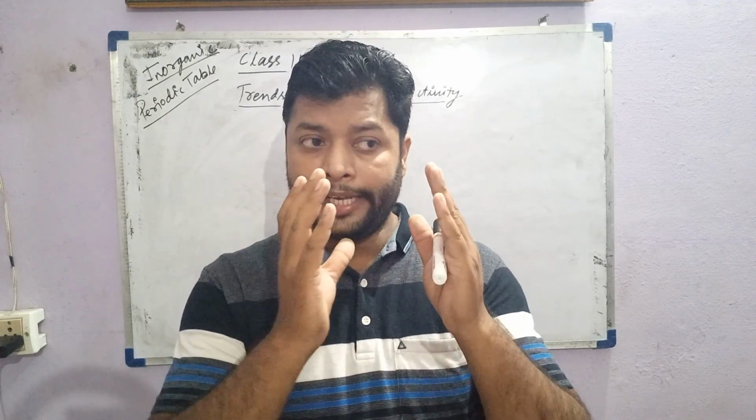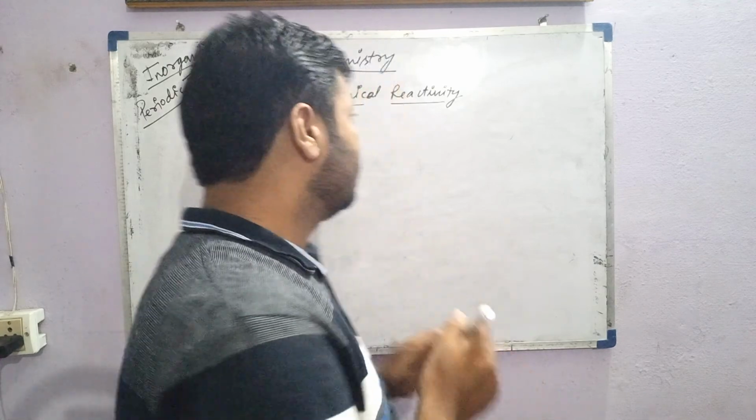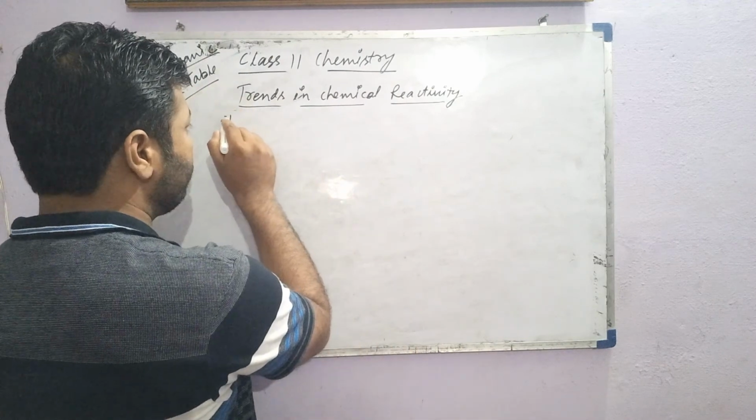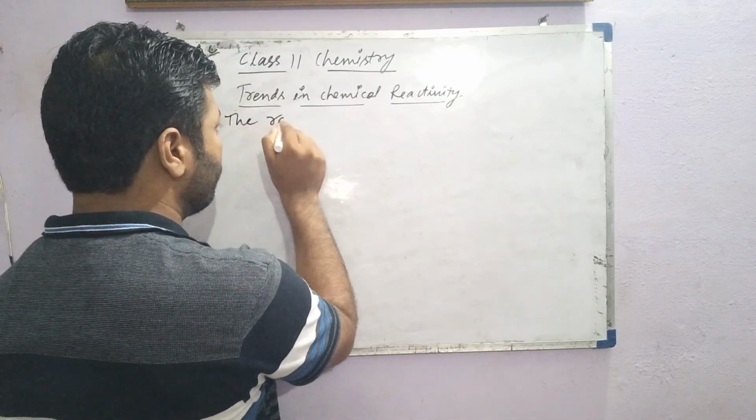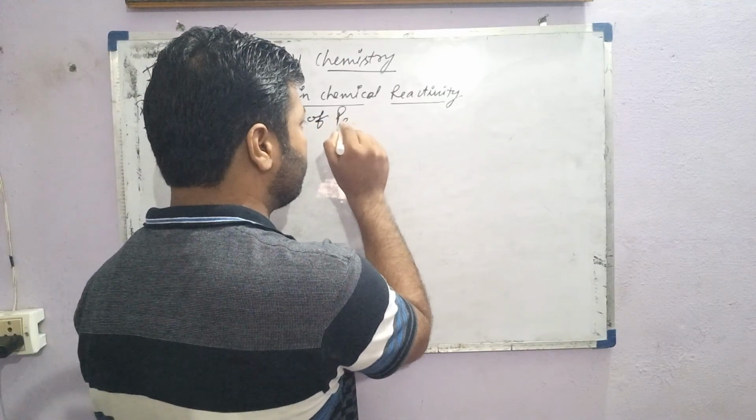Their reactivity, their speed of participation in the reaction, is generally called reactivity, meaning the rate of participation of the atoms in the chemical process. So you can just write: the rate of participation.